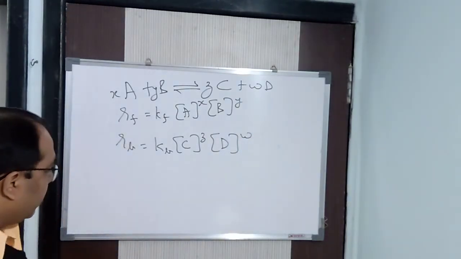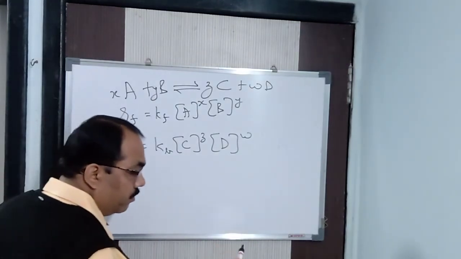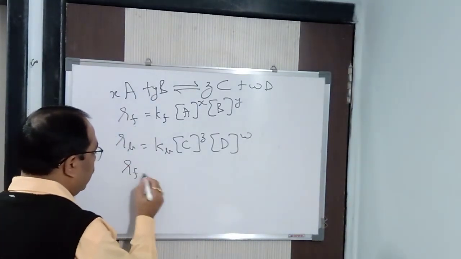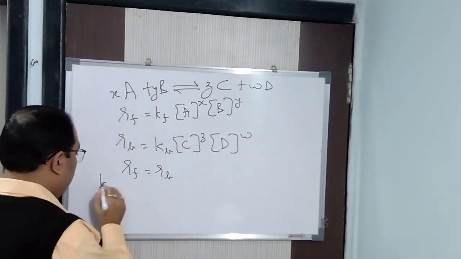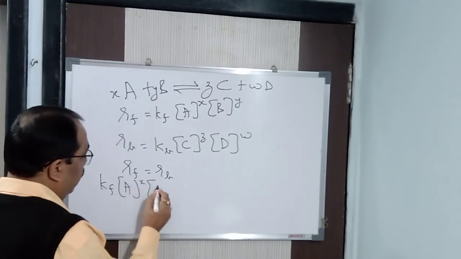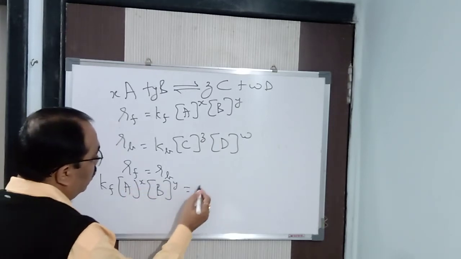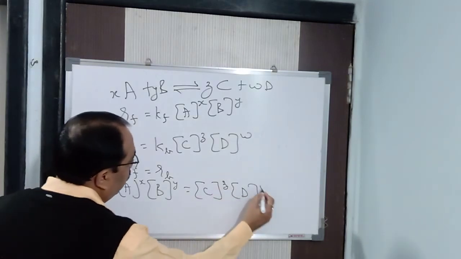When a reaction attains equilibrium, RF is equal to RB. So, KF, concentration of A to the power x, B to the power y is equal to KB, C to the power z and D to the power w.